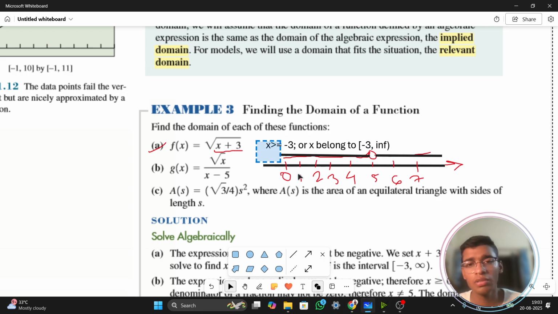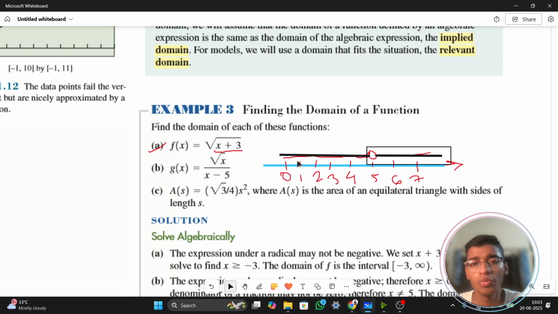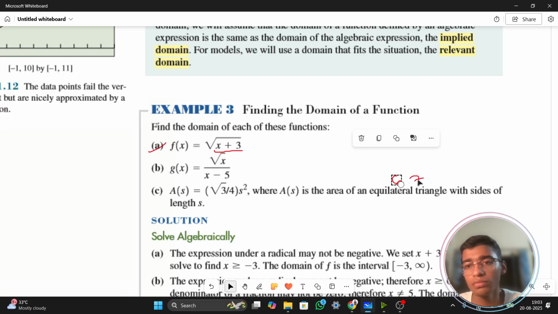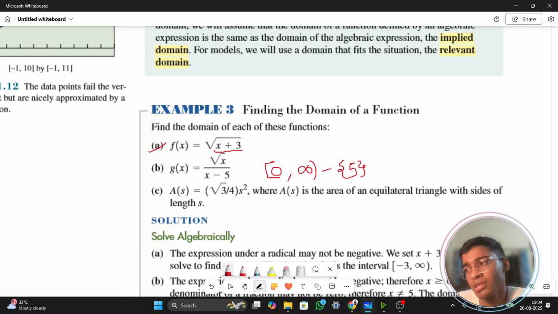So let me just clean this all and tell you in short what actually you should be writing in your answer, because you cannot draw a number line. If they're asking you to draw a number line, then it is fine. So I said x is greater than equals to 0. So what you can do, one method is just use this notation, 0 comma infinity. This has to be there. Subtracted by curly braces 5. Now anything you put in these curly braces is subtracted. So from this interval, you're subtracting the value for 5 because you cannot use 5, otherwise you will be getting a 0 in the denominator.